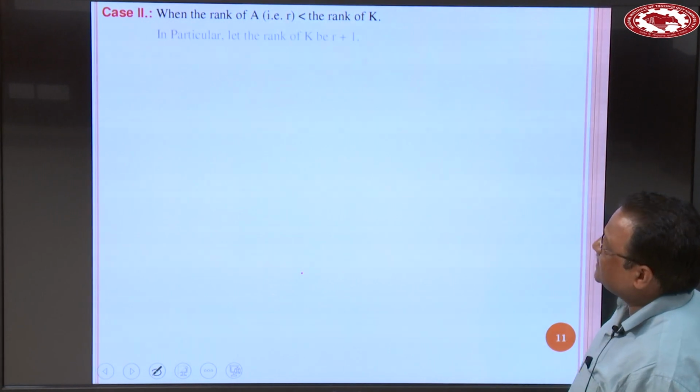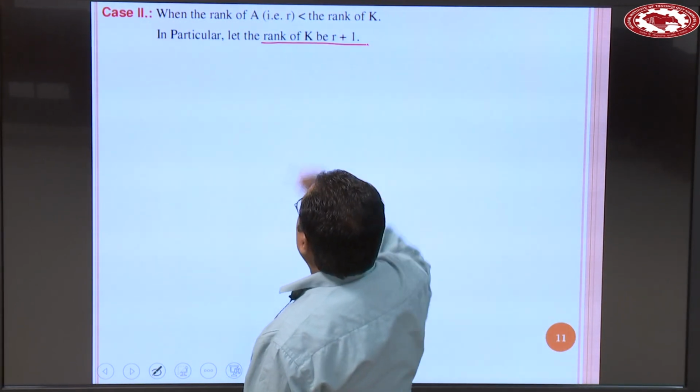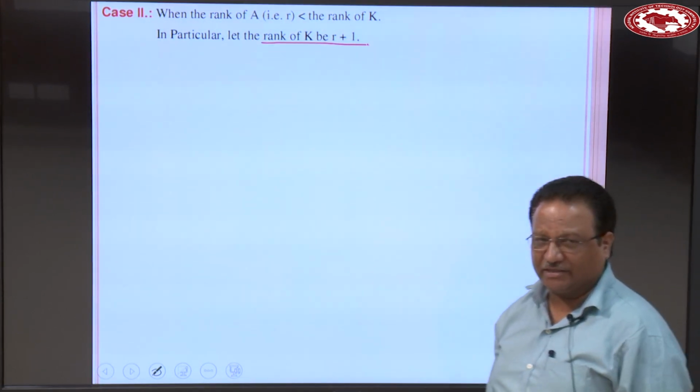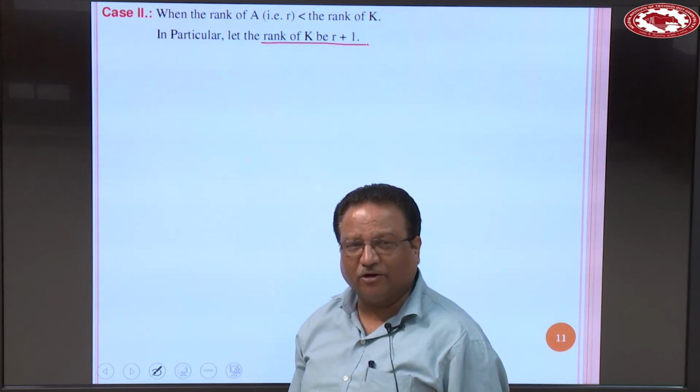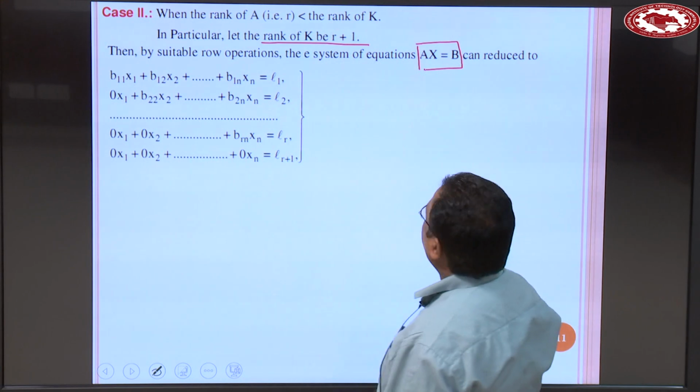Now case 2, when rank of A, that is r, is less than rank of K, and let us in particular suppose that rank of K is equal to r plus 1. Then by suitable row operations, the system of equations Ax is equal to B can be reduced.